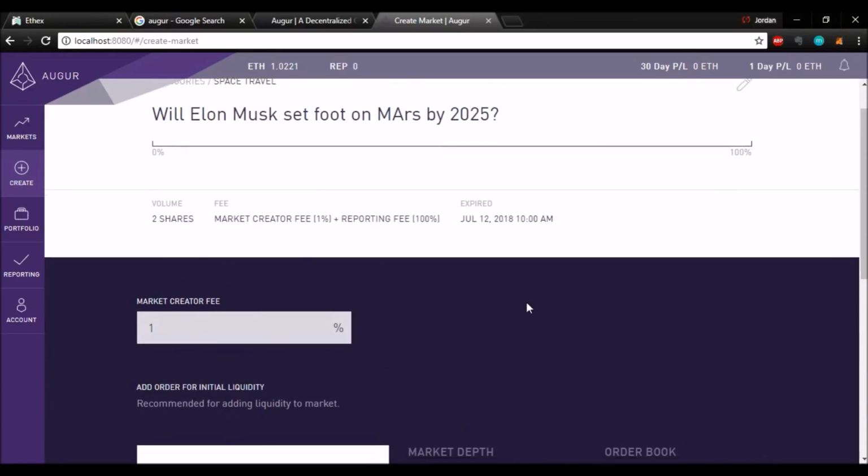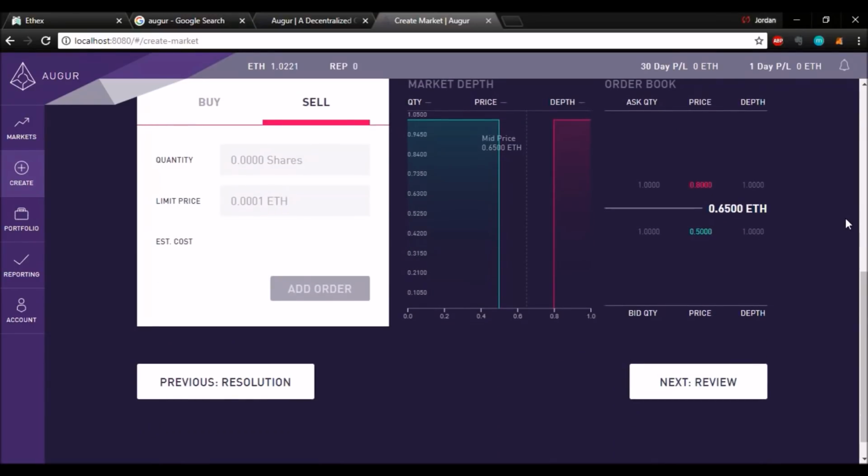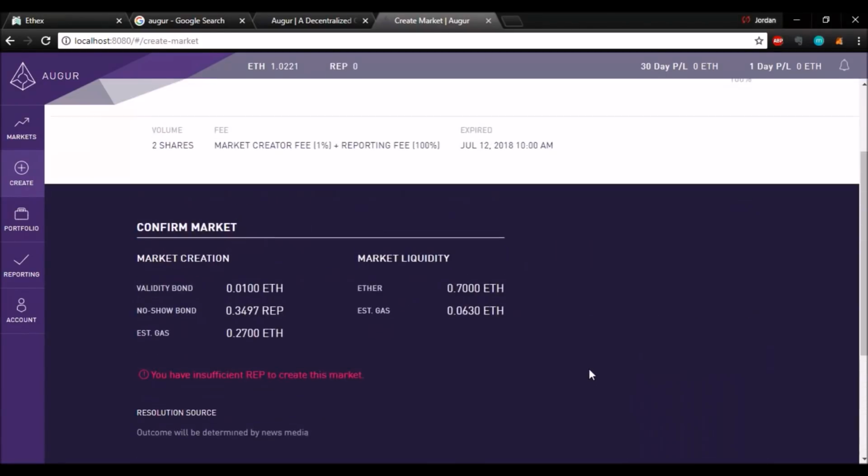We have 2 shares already, and the idea with volume is that the more shares, the more volume in the market, the more is going to be paid out to the winners. So now we can review. So on the review tab, we have a few amounts. And first of all, the market liquidity is pretty straightforward. We just did that.